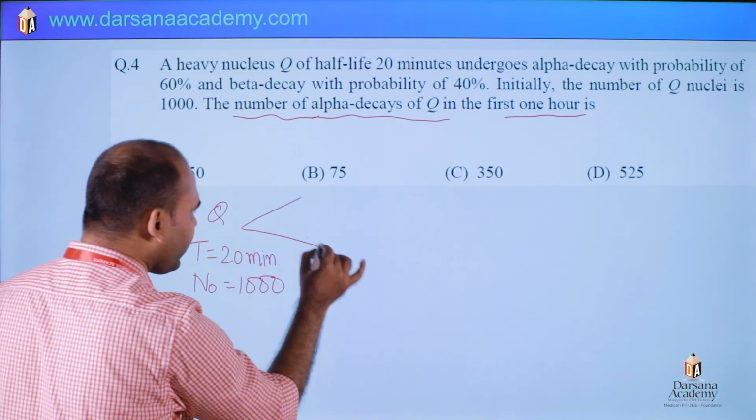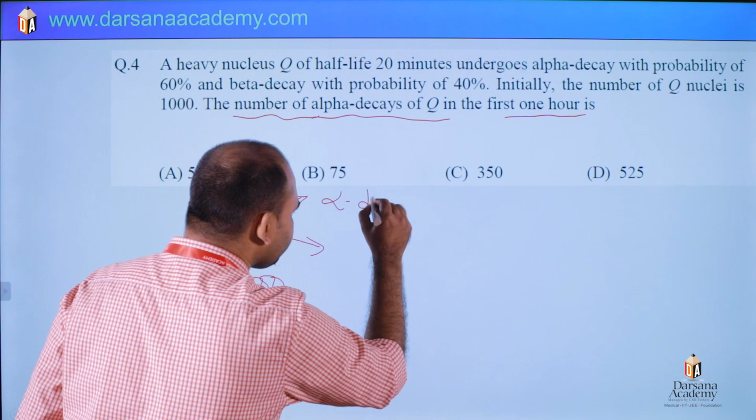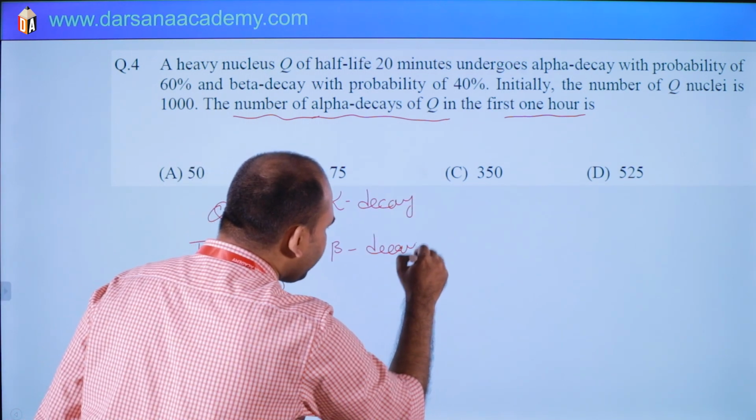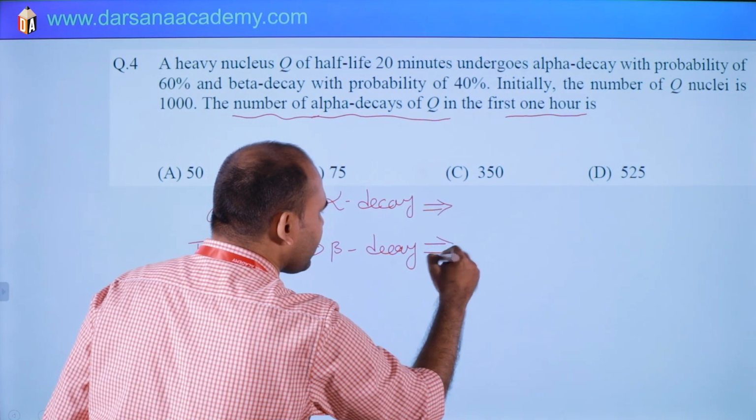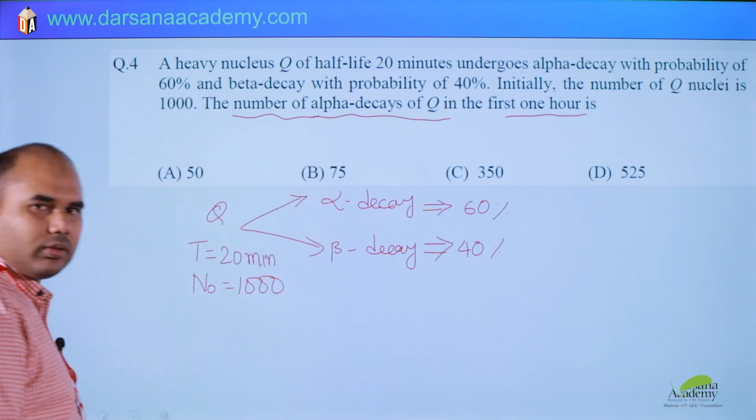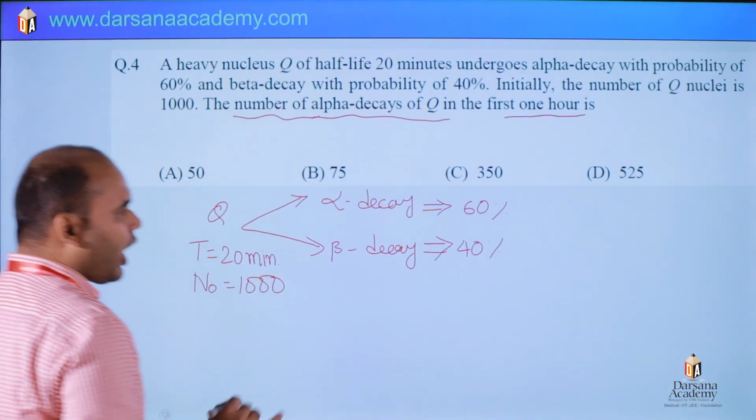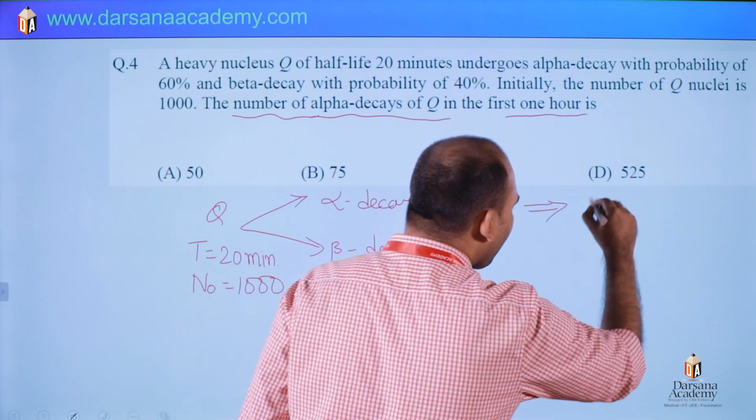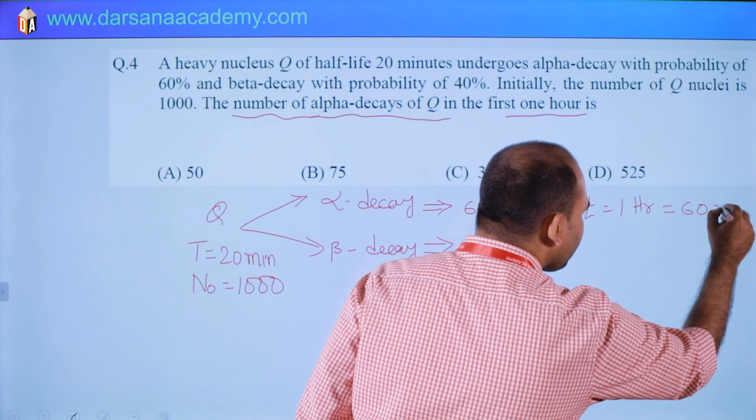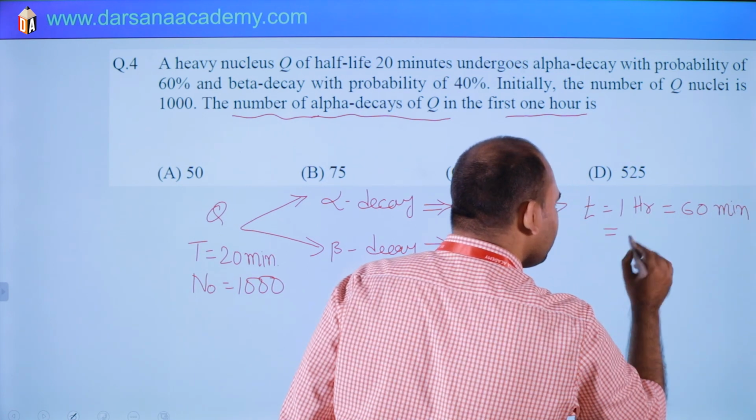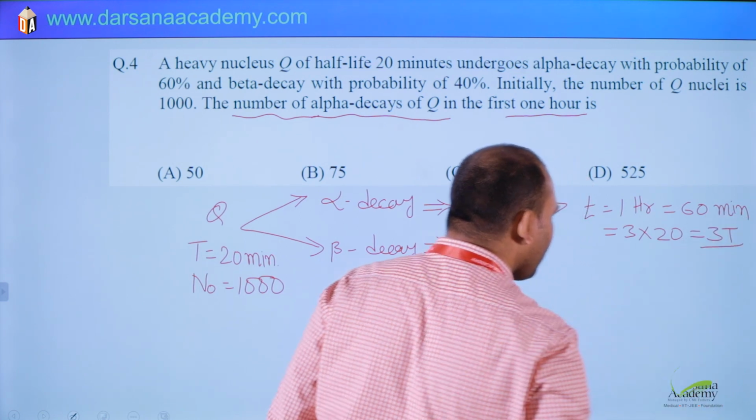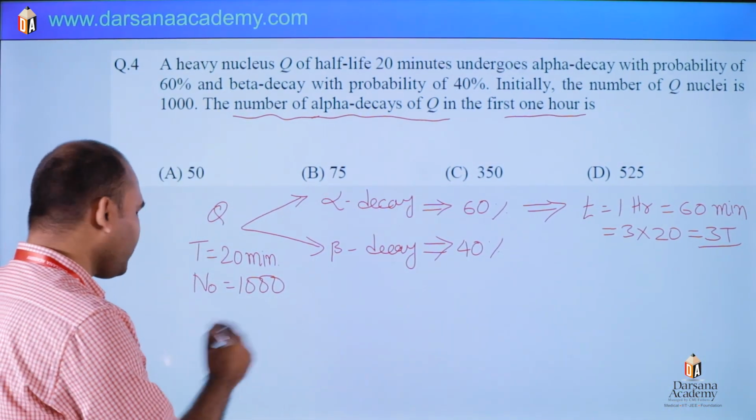Okay, so there are 2 decays possible here, alpha and beta. And what are their probabilities? Alpha is 60%, beta is 40%. And we have to find the percentage of alpha after t equals 1 hour. That means 60 minutes. 60 minutes means 3 into 20, which is 3 times the half life. So do it, very simple.